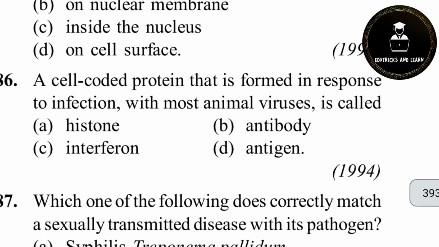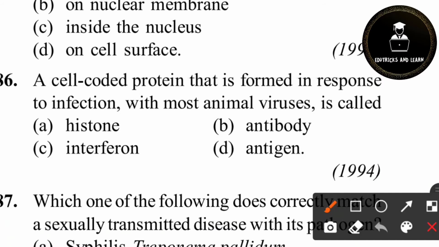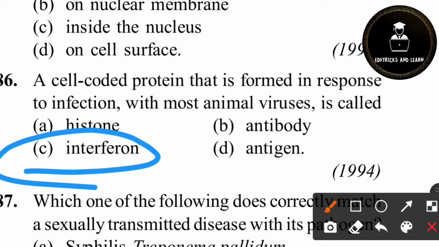86th question. A cell-coded protein is formed in response to infection, which with most animal viruses is called. So the 86th question answer is option C, interferons. If a cell is infected by a virus, it produces interferons.